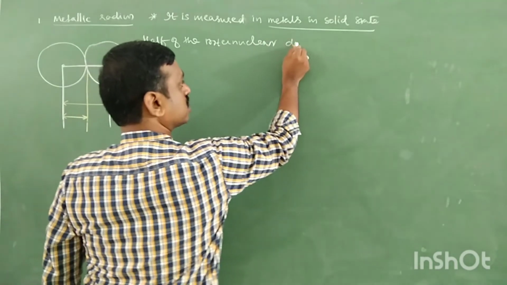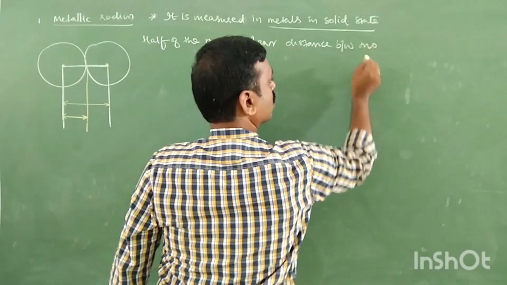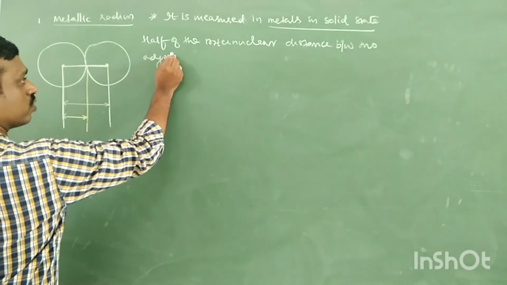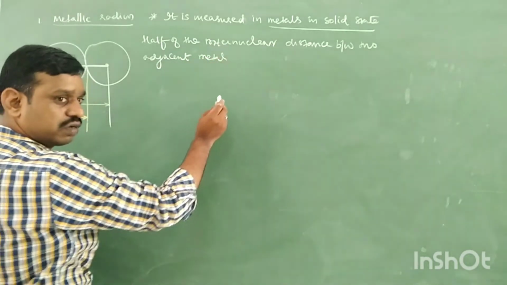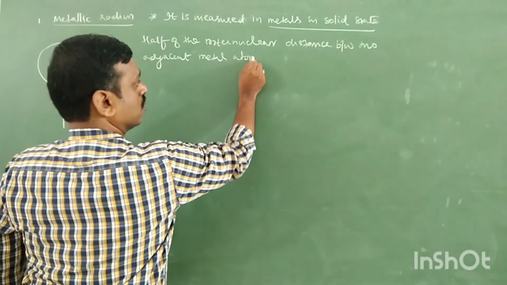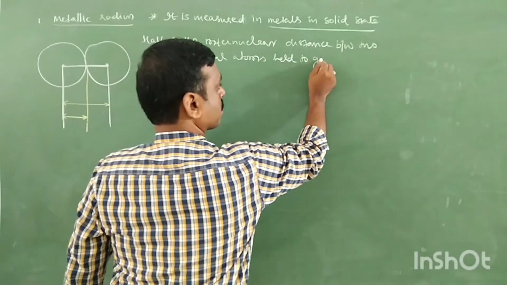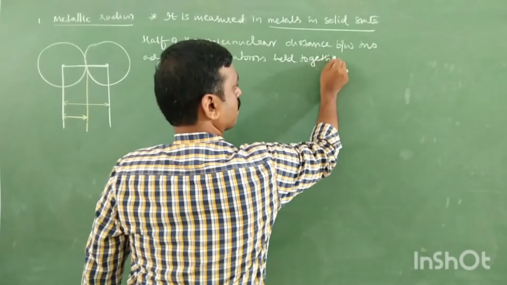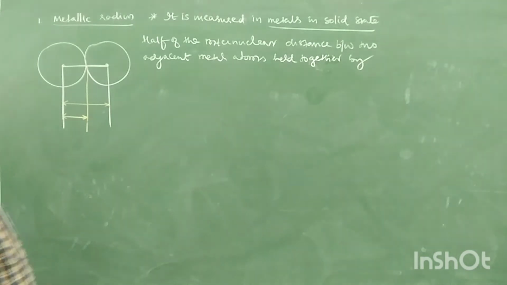Important. The half of the internuclear distance between two adjacent metal atoms, that should be adjacent only, two adjacent metal atoms held together by metallic bond.